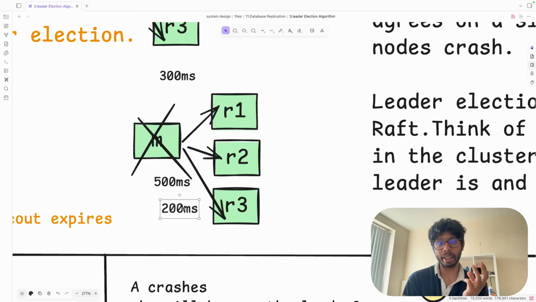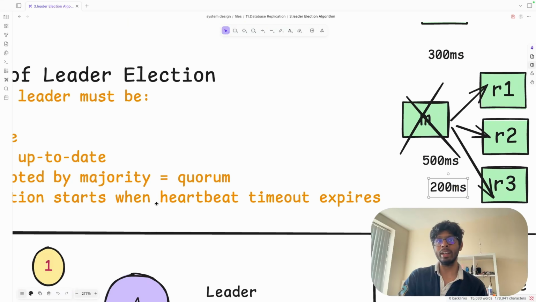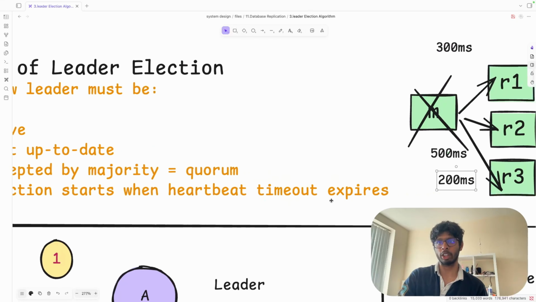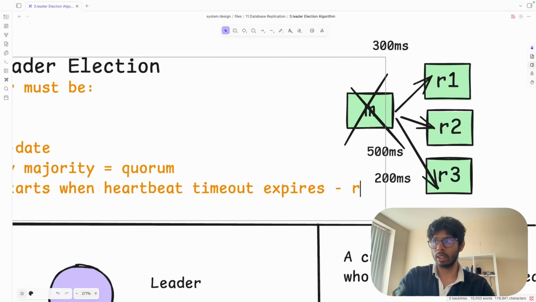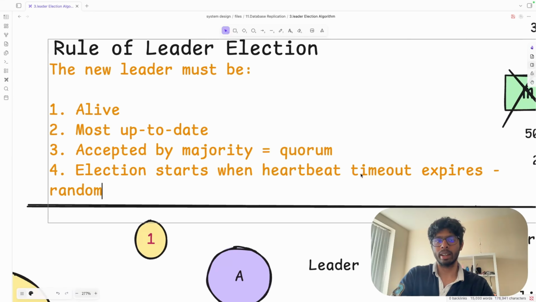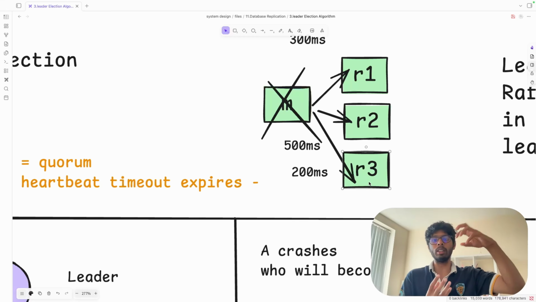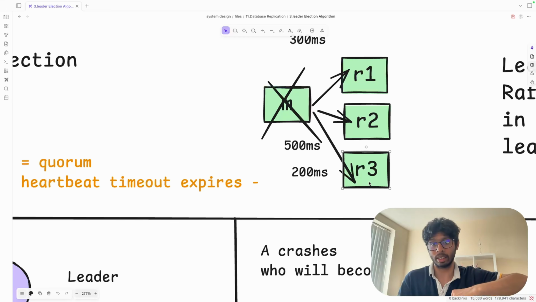This second property, that the timeout expires, provides you one more thing. I told you that it is a random timeout. The heartbeat timeout expires and it is random in nature, so that all three services, R1, R2 and R3, will not start the election at the same time. This is the important point. The election is going to be started by any one of the replicas. Maybe it will win or maybe it will lose. Once its election is over, any other replica will start the election.